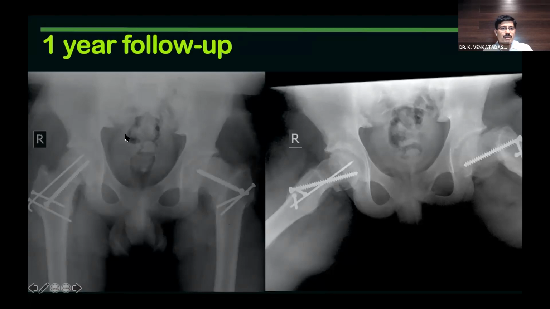So this is 1 year from the time of presentation to us. He did not develop AVN on the right side. This is 6 months from the second procedure. And he's happy with his hip, I think. He never came back for follow-up after that. So he must be around 25 now.